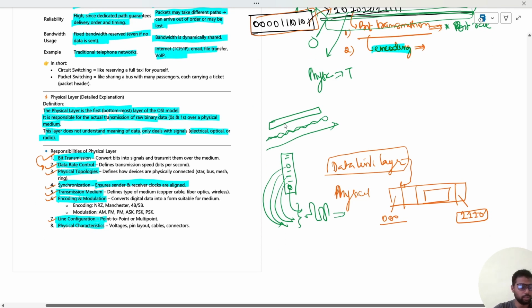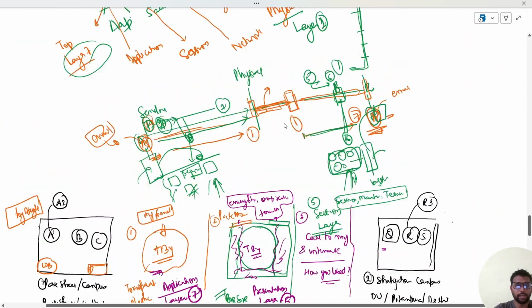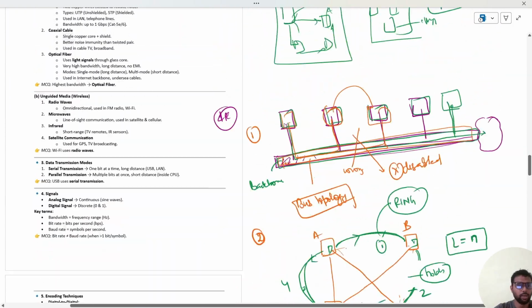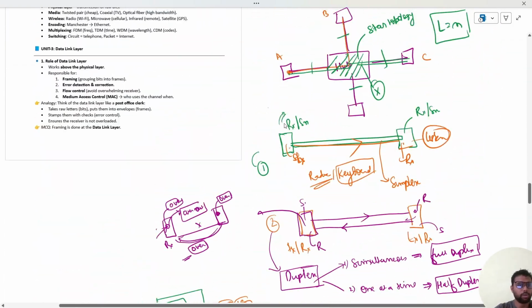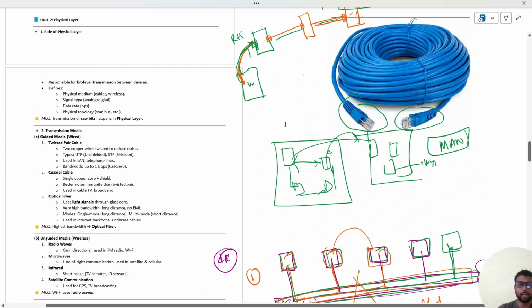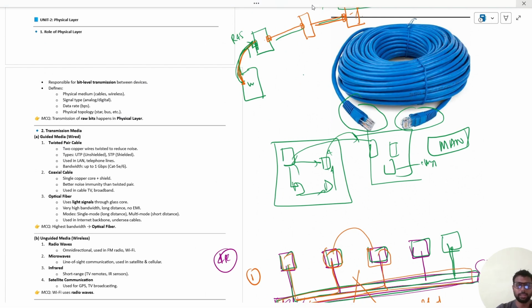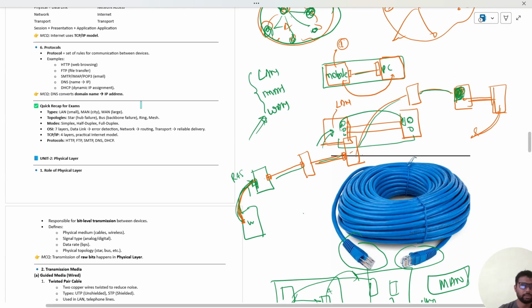Now let us move to the most important layer, that is the data link layer, and most of the questions are expected to come from it only. So before we move to the data link layer, let us just quickly go through the notes and see what is there in the physical layer. See, the roles and responsibilities of the physical layer we have already seen.